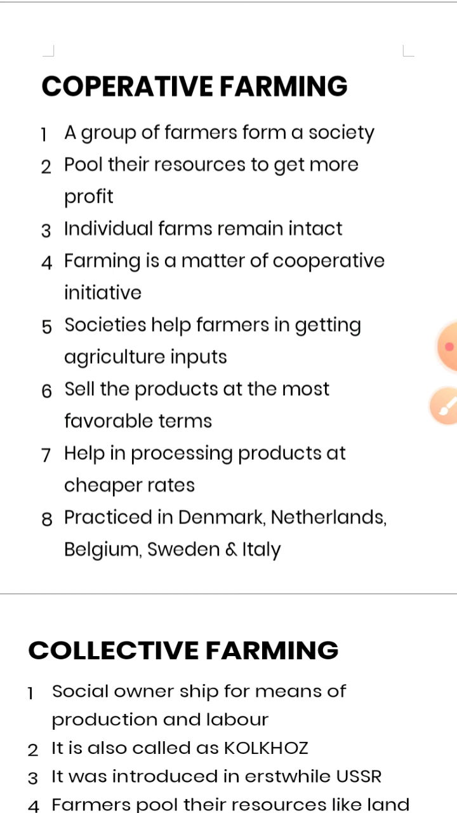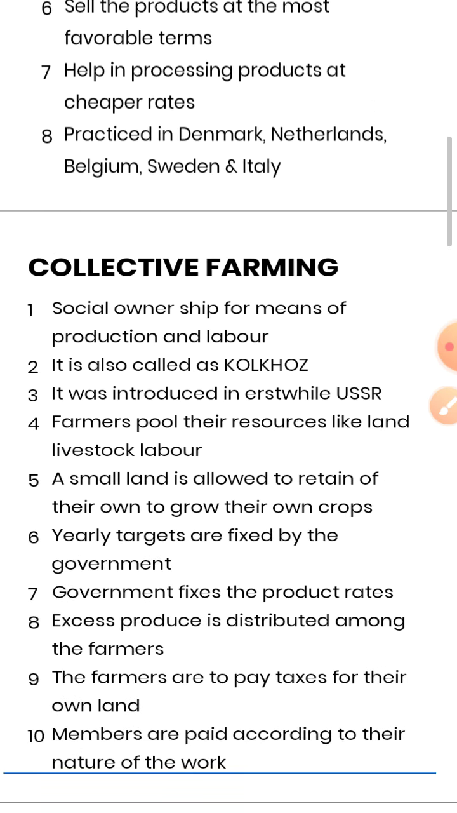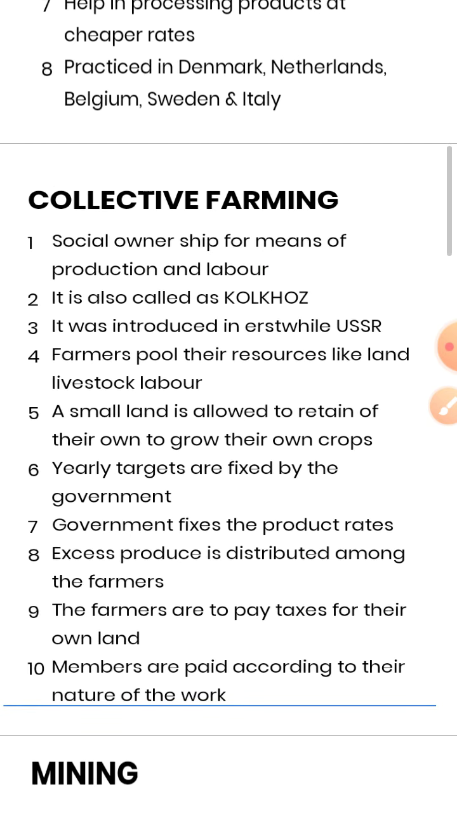Societies help farmers in getting agriculture inputs. These societies, formed by the different farmers, help them get agriculture inputs in the form of fertilizers, equipment, land, irrigation facilities, etc. And they sell the products on the most favorable terms. It helps in processing food at a cheaper rate. This kind of agriculture is practiced mainly in European countries, such as Denmark, Netherlands, Belgium, Sweden and Italy.